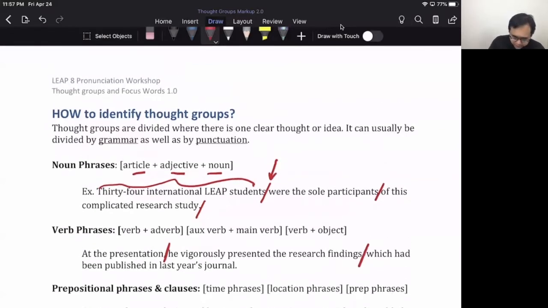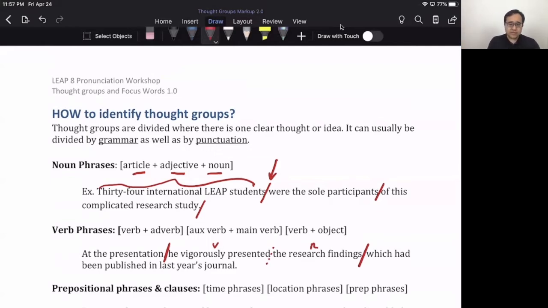But we could also break it up maybe in the middle. What did he do? He vigorously presented. Presented what? The research findings. So we could break it up into a verb phrase and then a noun phrase. Now this is really important because when it comes to thought groups, there really isn't one correct answer. Just like eating a hamburger, you can't go up to someone and say, hey, your bite was too big or your bite was too small. That's crazy, right? It's up to you. Same thing for thought groups.